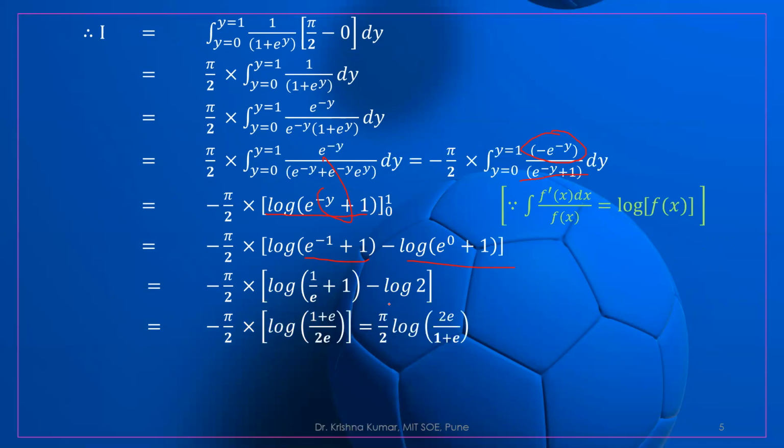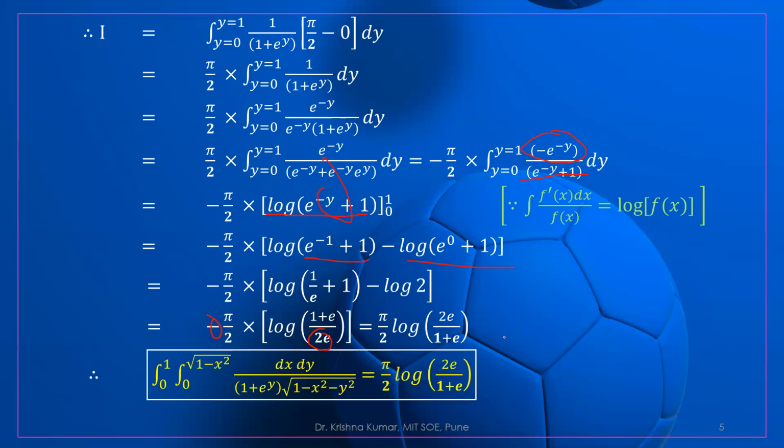So minus pi by 2 into log, if you simplify it, 1 plus e upon e, minus log 2. So this 2 will again come to the denominator. Now if we change the sign, this will be inverted. So this is log of 2e upon 1 plus e. This is the value of the given double integration.